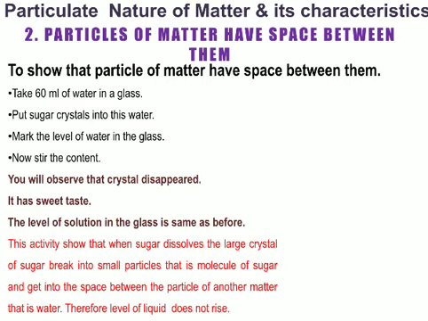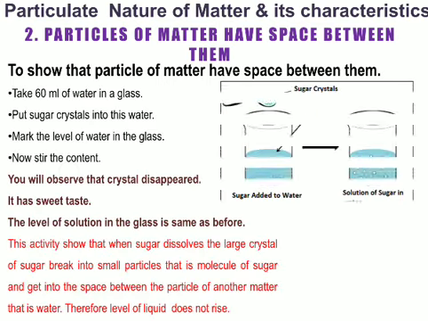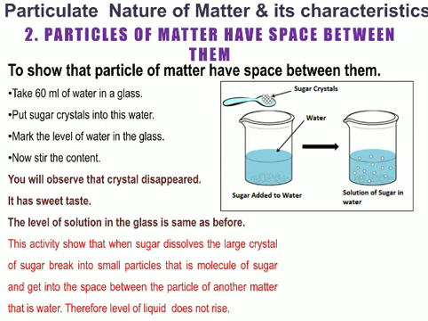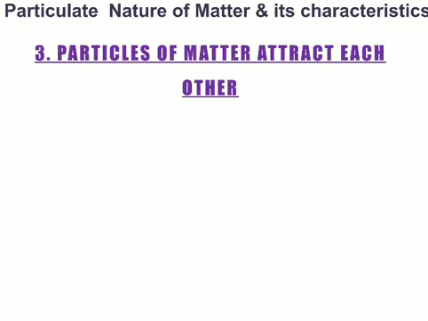What we have to do is go through the first activity again, the same sugar molecule, where the particles of sugar are adjusted into the gap, or the intermolecular space, present between the particles of water. That confirms that there is space between the particles of matter, maybe sugar, maybe water. In this case water has space, so sugar particles are adjusted in that space.